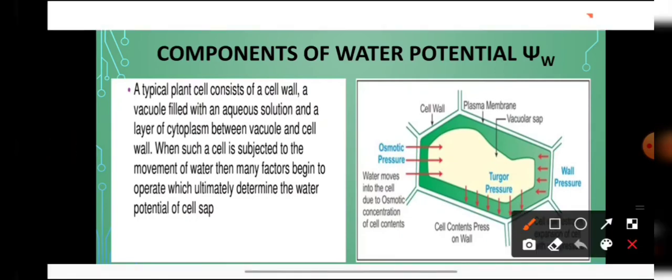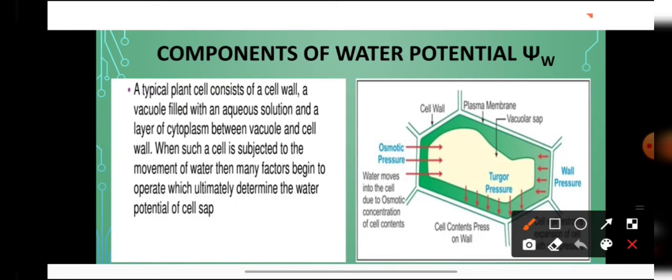Now, what are the components of the water potential? There are various components of water potential. Like I have told you, turgor pressure is known by the name pressure potential, and osmotic pressure is known by the name solute potential. Just like DPD was dependent on osmotic pressure and turgor pressure, similarly water potential is dependent on solute potential and on pressure potential.